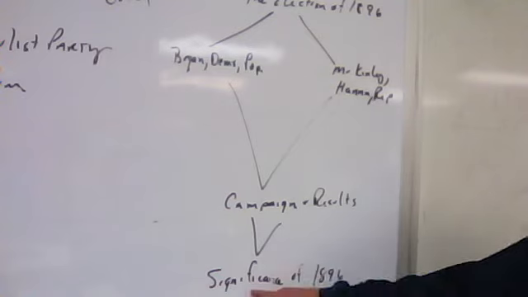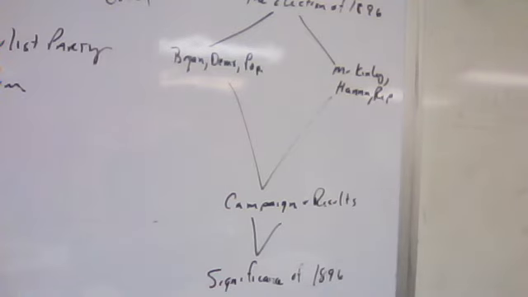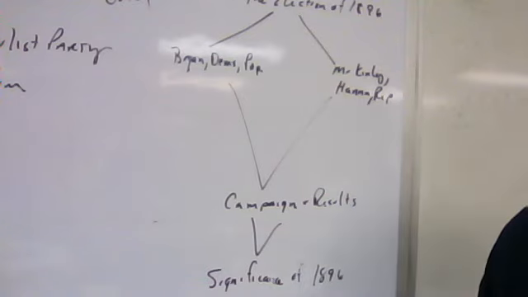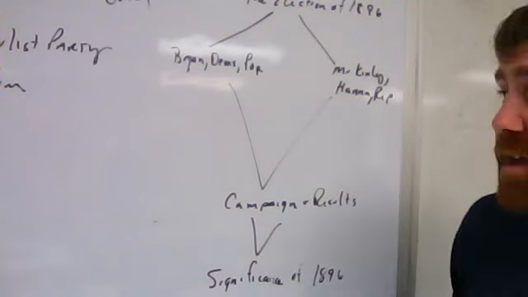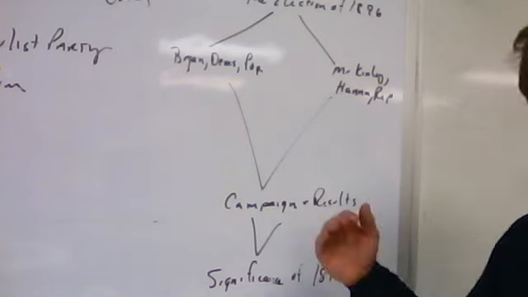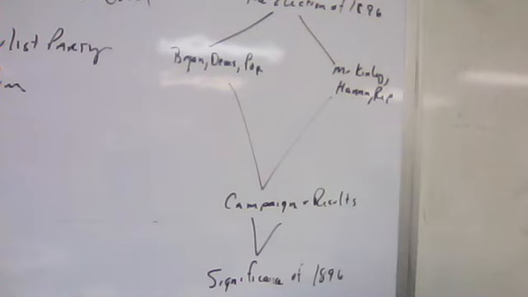Some other things are significant as a result of this election. It is going to spell the decline of the Populist Party. Soon after 1896, the Populists will cease to be a national party. In the South, populist leaders gave up trying to unite poor whites and blacks, discovering that racism was stronger than common economic interests. And then, ironically enough, the populist reform agenda, things that were championed in 1892 and '96, are going to be taken up by the Republicans and the Democrats in the reform era of the progressive movement,